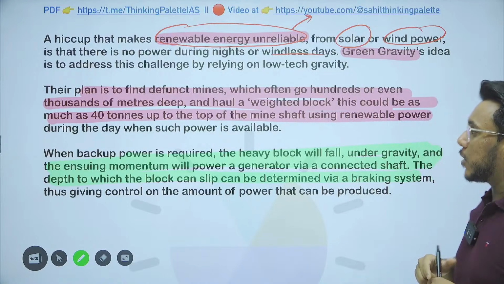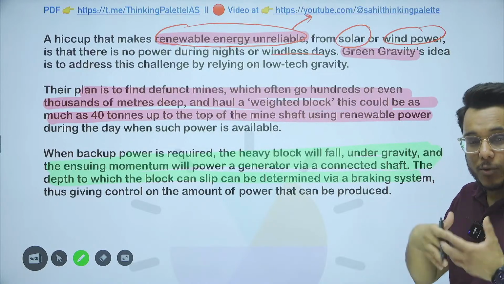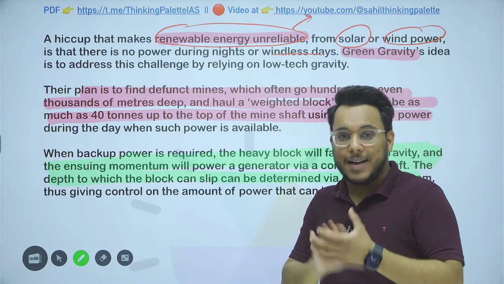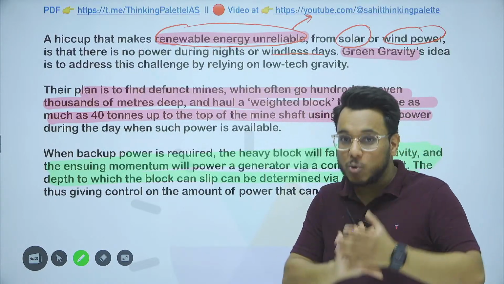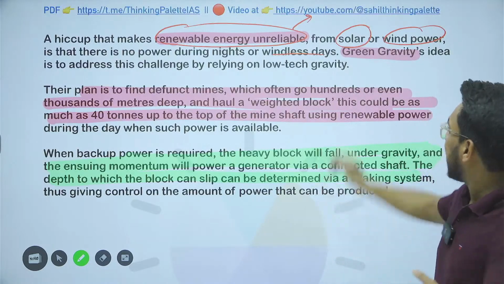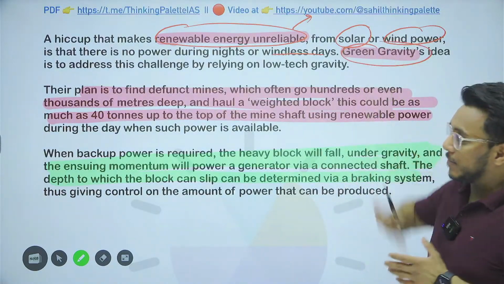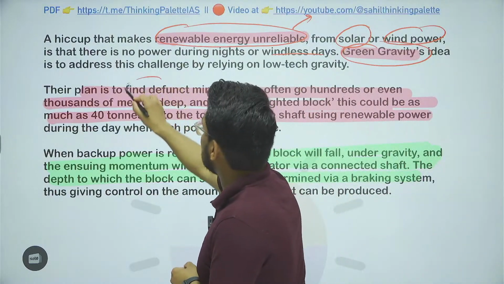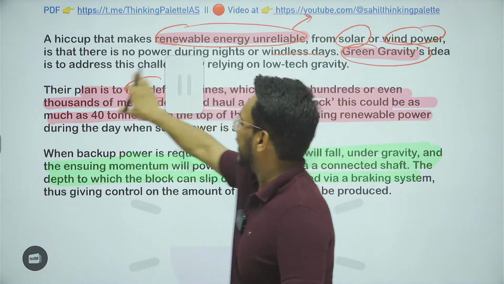So to solve this challenge, other methodologies or technologies are to be used which can substitute for that gap. And here there is the idea of green gravity. Now, what is this green gravity? First of all, let me tell you the idea.